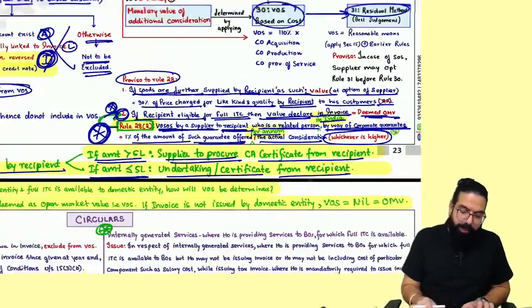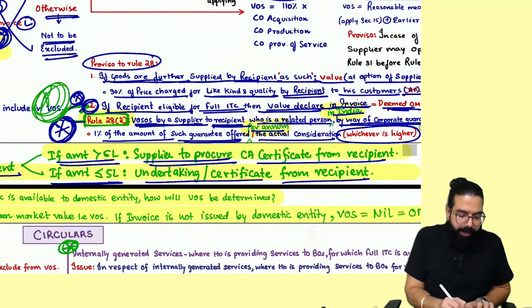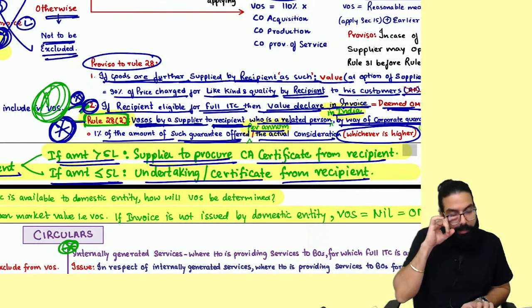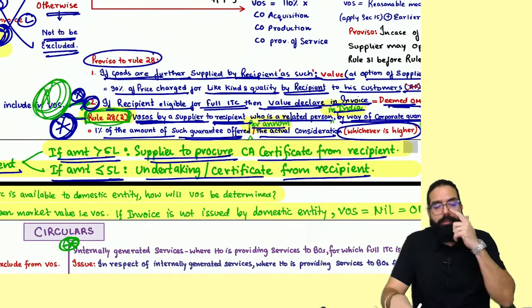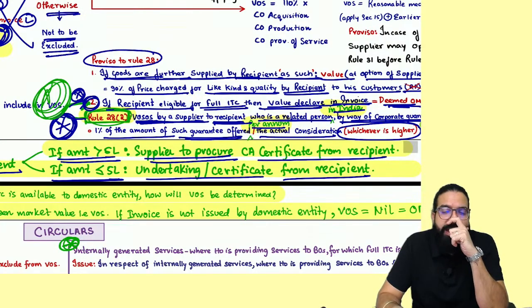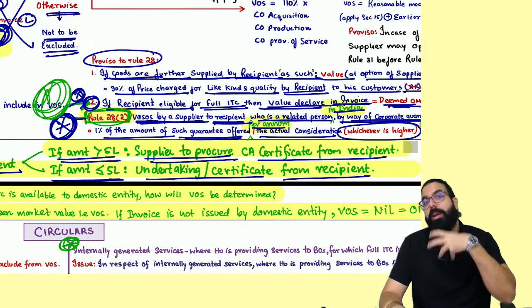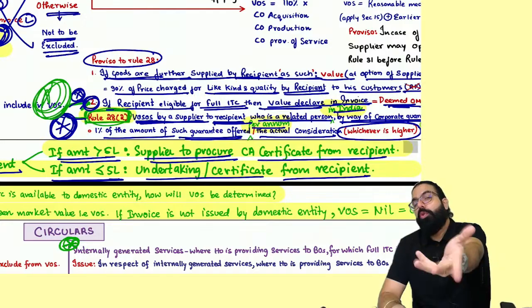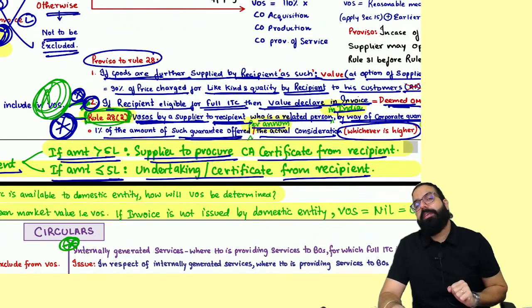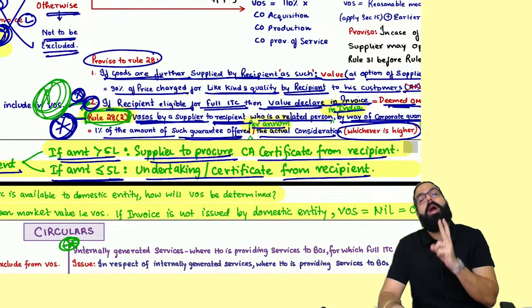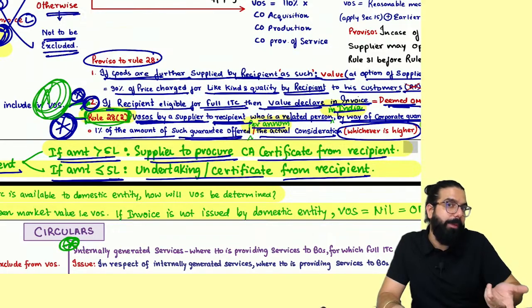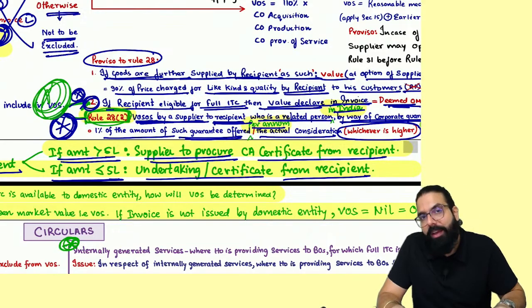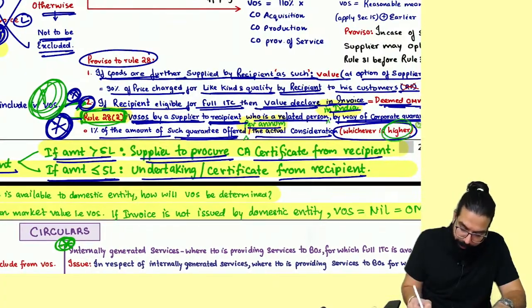Other than this, this one is very, very important. You will see one point on corporate guarantee in the exam. Remember, corporate guarantee will come in the exam. Sir, in the case of corporate guarantee, always remember what is the value of supply by the supplier who is giving the corporate guarantee. Corporate guarantee does not mean an individual giving a guarantee. Corporate guarantee means my holding company is giving a corporate guarantee for me to a bank. Then what is the value of his services? Whatever is the actual consideration or 1% of the corporate guarantee given per annum, 1% per annum. So for 5 years, you have to multiply it by 5, or the actual consideration, whichever is higher. Done, sir. Corporate guarantee, please remember this.